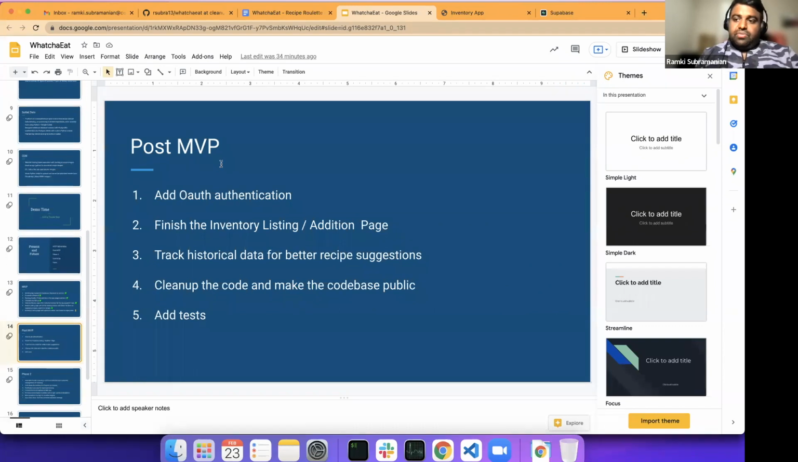Post MVP, I have plans of adding authentication using Auth, so that you can log in through any social provider, and finish the existing one, whatever I'm working on. I intend to keep it as a weekend project, clean up the code, add tests, and make the repository public.